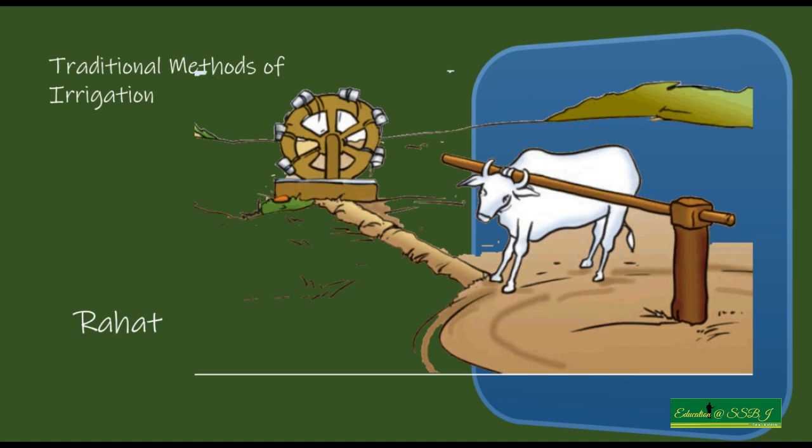But these practices changed once the electric motor was invented. And that has changed the way how the irrigation is done in the field of agriculture.